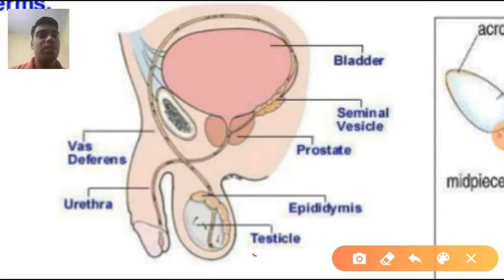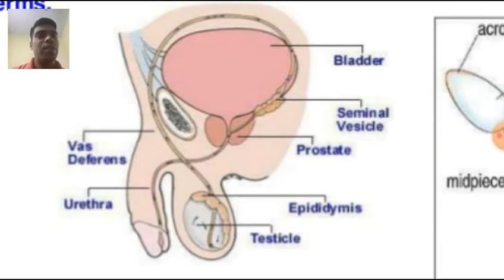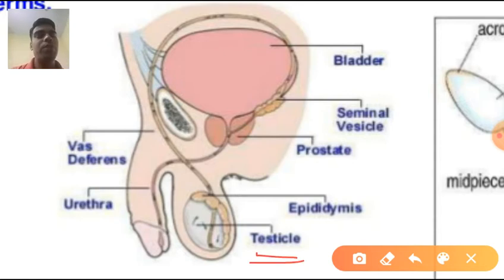The testicles are located in a sac-like structure called the scrotum. This is the scrotum. And the purpose of the hanging of the testicles into the scrotum is that the testicle or testis requires 2 to 3 degrees Celsius lower temperature than the body temperature of human beings for the formation of sperms, or for spermatogenesis.